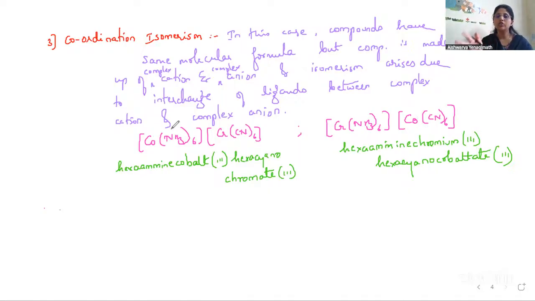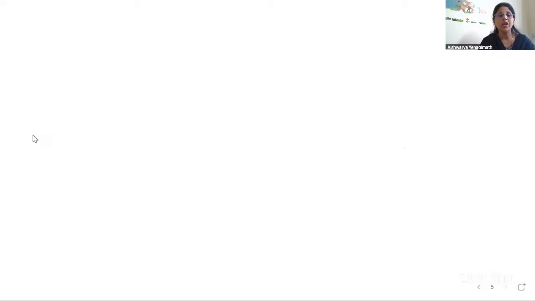So there is interchange of the ligands between the complex cation and the complex anion. When both are complex ions, we have coordination isomerism. So this is about coordination isomerism. Coming to the fourth type of isomerism, that is hydrate isomerism. This is also called solvate isomerism.